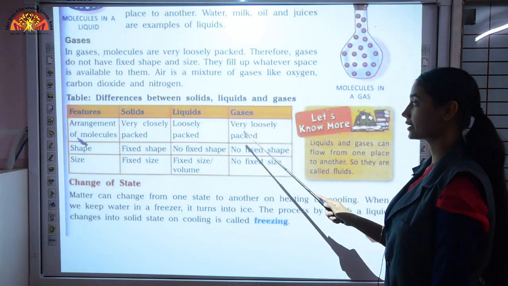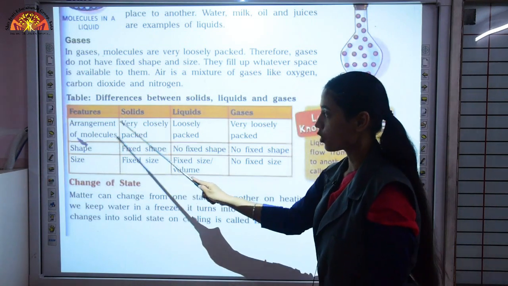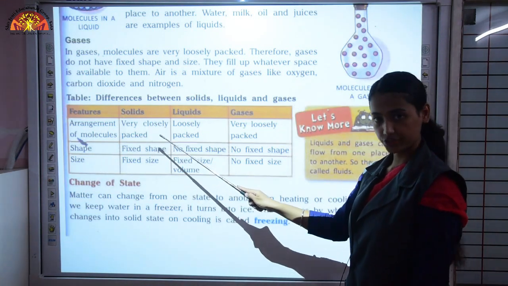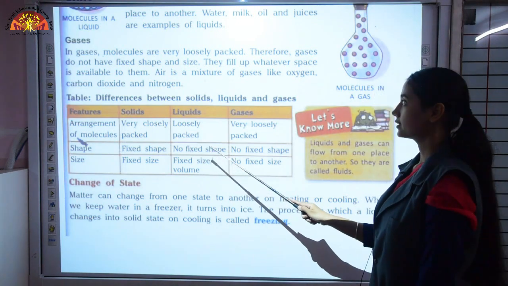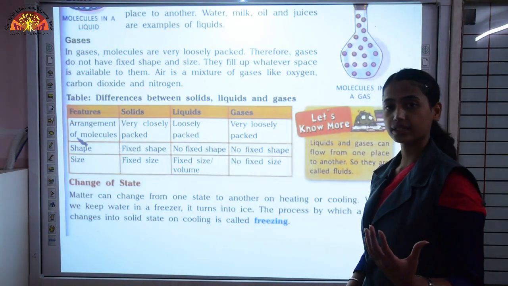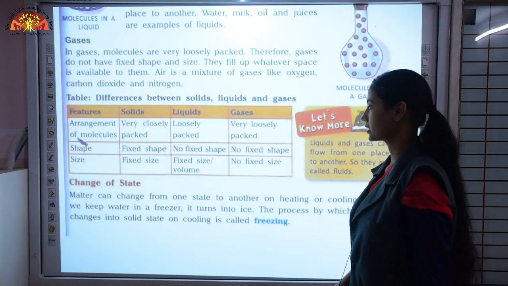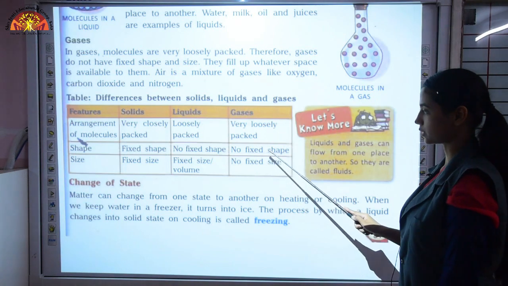And gases, they are very loosely packed. Then if we talk about shape, solids have fixed shape. Liquids, no, they do not have fixed shape. They attain the shape of the container in which they are kept. And gases as well, they also do not have any fixed shape.